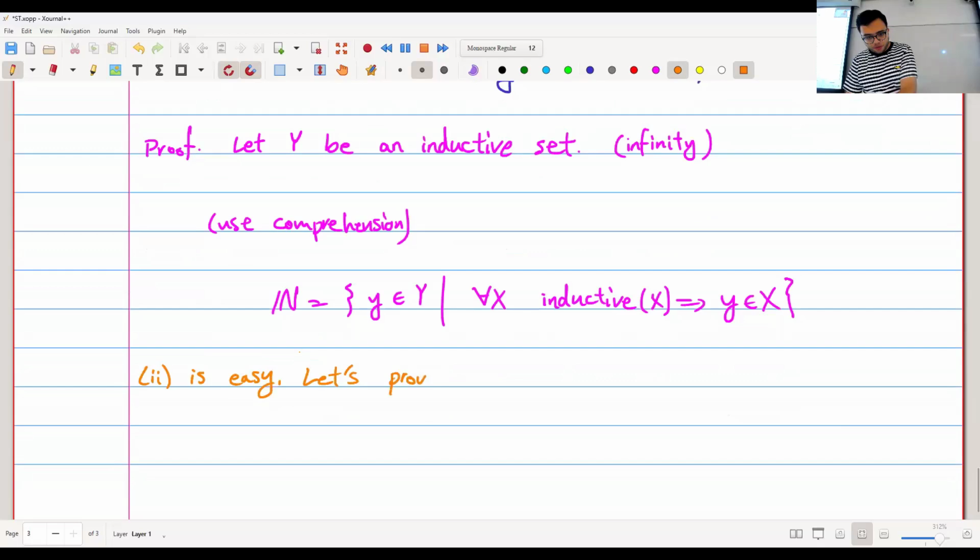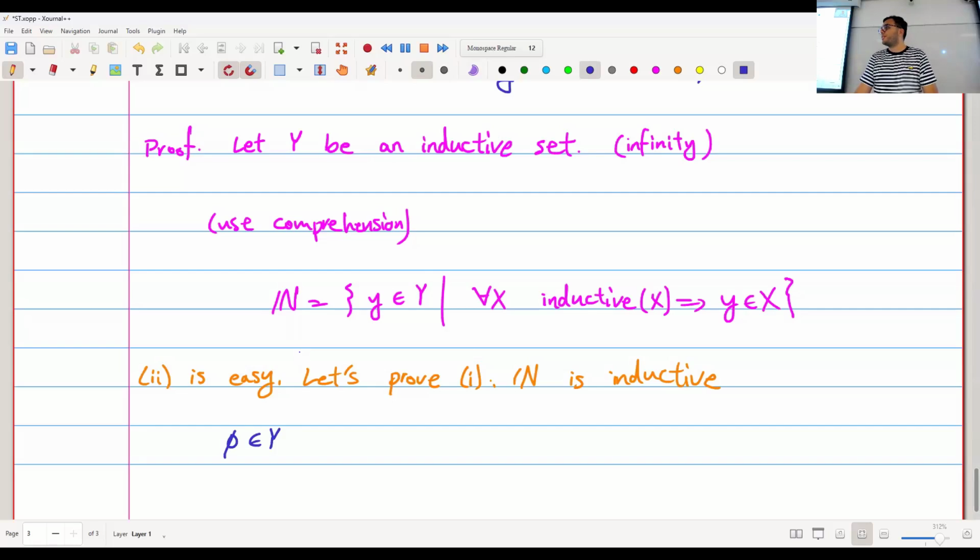So I have to prove that N is inductive. But proving that N is inductive is again a matter of proving two things. I have to prove that the empty set is a member of N, and that whenever something is a member of N, its successor is also a member. First of all, the empty set is a member of Y. Why?